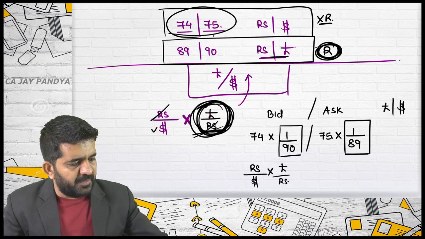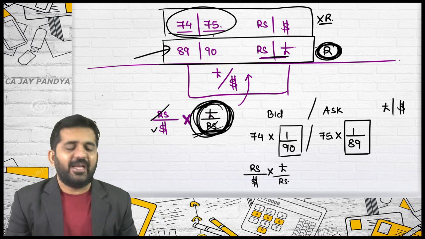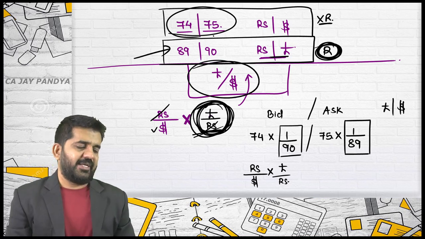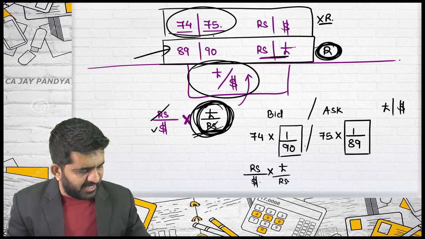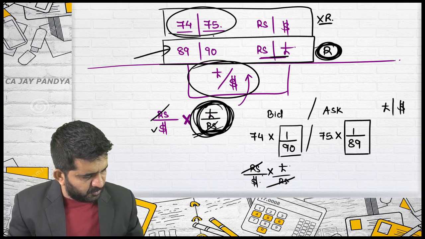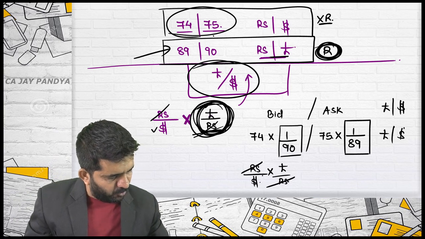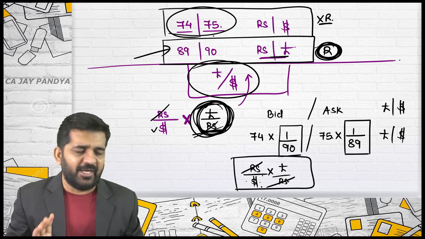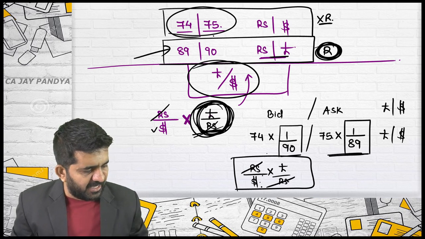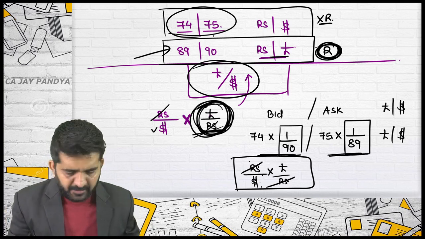Which rate was to be converted direct into indirect? This rate was to be converted direct into indirect for getting the desired result. Rupees per dollar, pound per rupees, I have multiplied. Rupees will get cancelled. This rate, whatever I am getting, is nothing but pound per dollar. You can see it over here. I am not finding out the rate, but believe me, this rate will be higher and this rate will be lower. It cannot change. Is it alright?